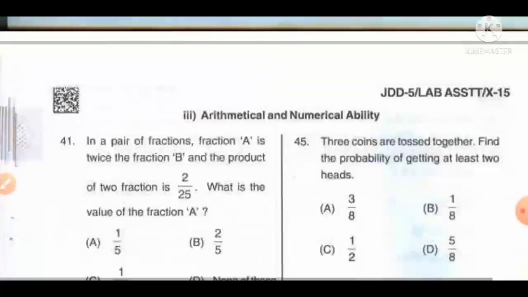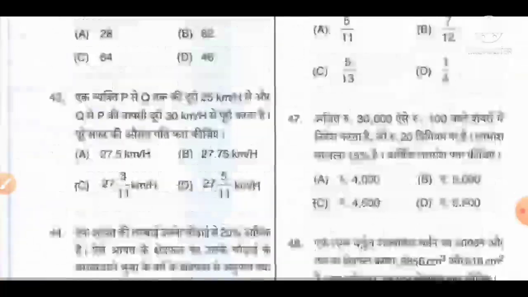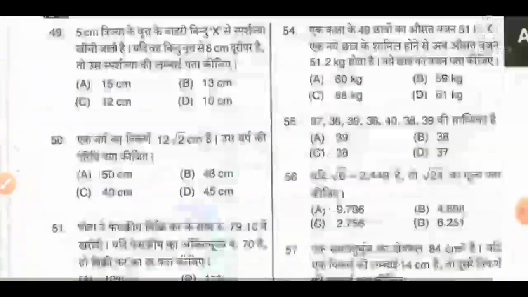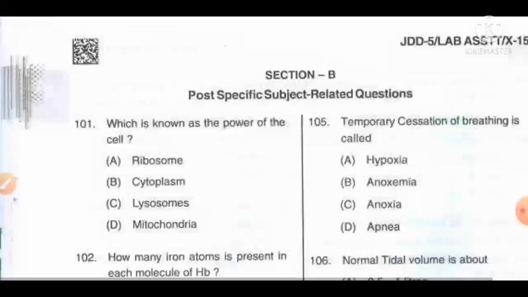Let's start today's question paper. Question number 101.